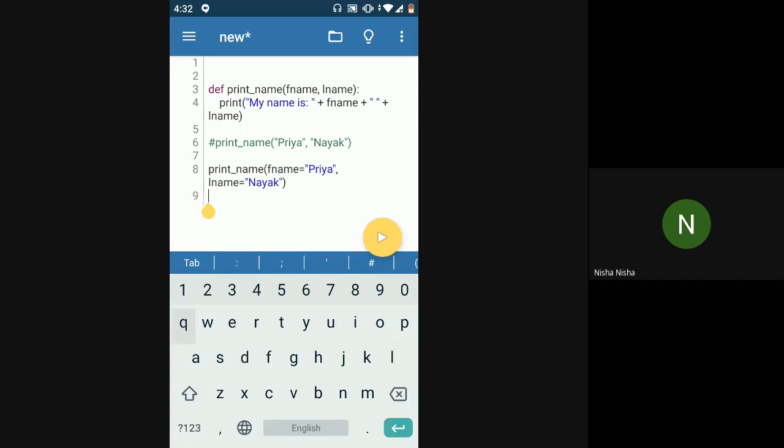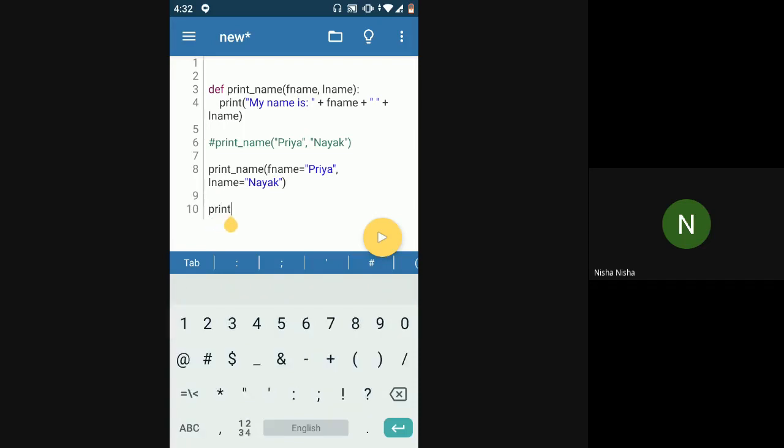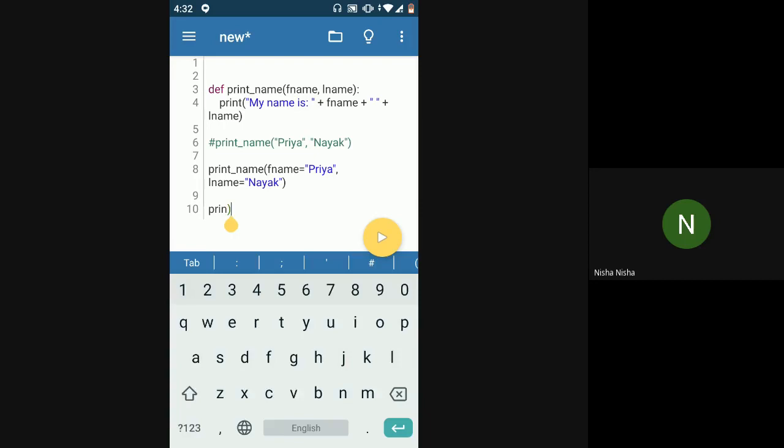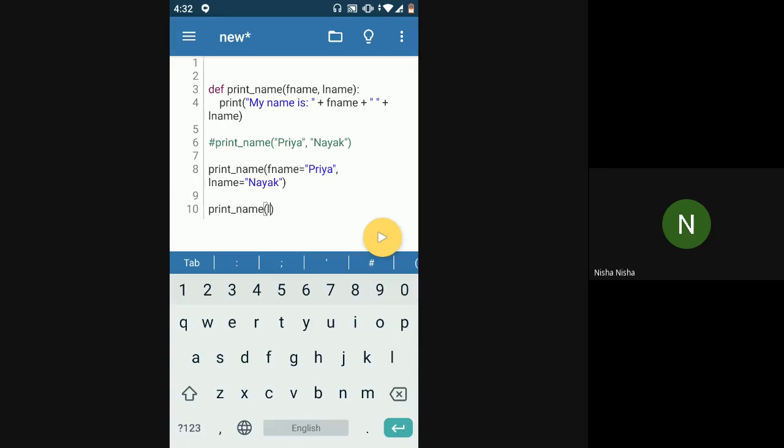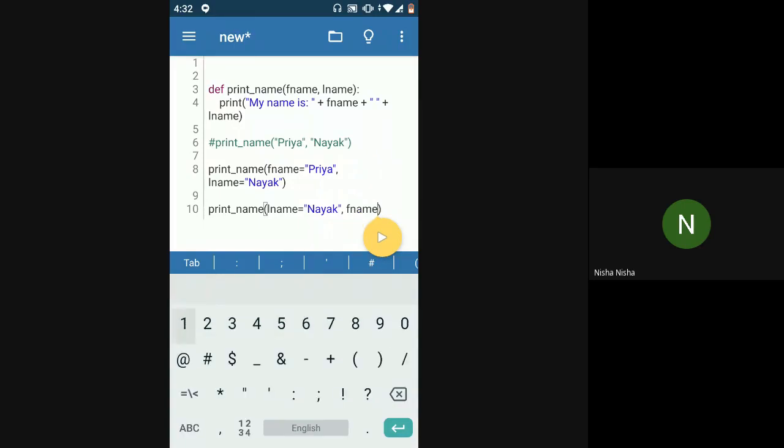So what happens in this case is you can change the order also, and that would totally be fine here because you are using the parameter names along with the arguments. So you can interchange the order of the arguments. You can say L name is equal to Nayak and F name is equal to Priya.